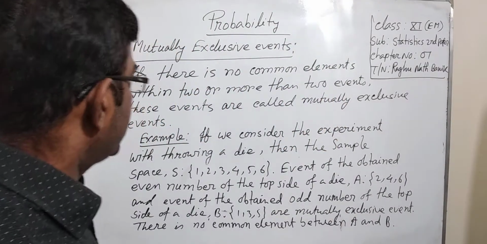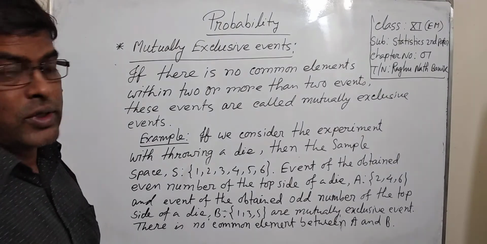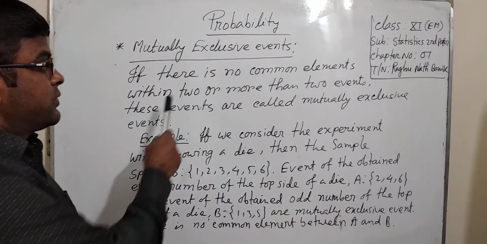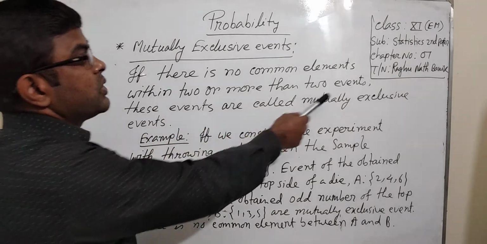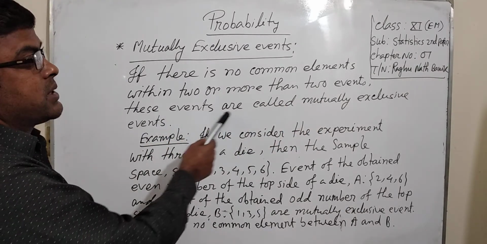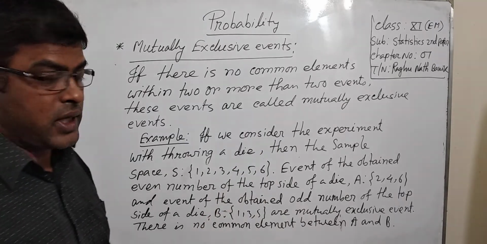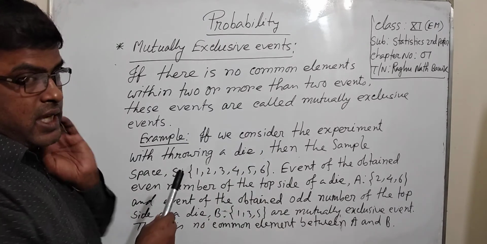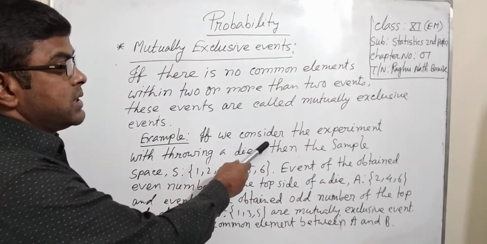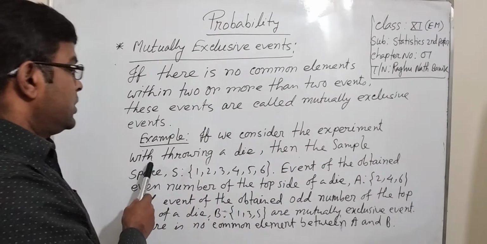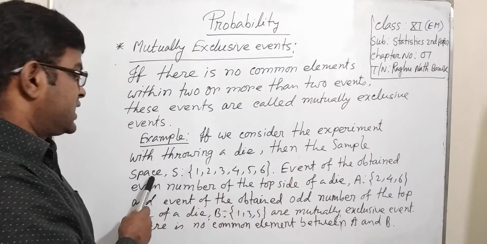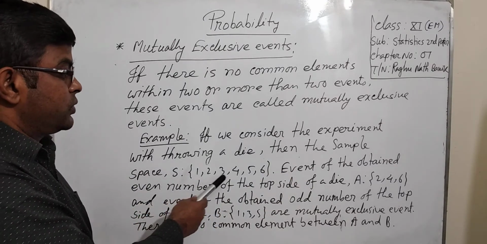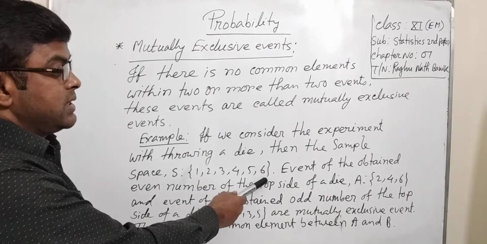At first, I have to discuss mutually exclusive events. If there are no common elements within two or more events, these events are called mutually exclusive events. For example, if we consider the experiment of throwing a die, then the sample space is 1, 2, 3, 4, 5, 6.